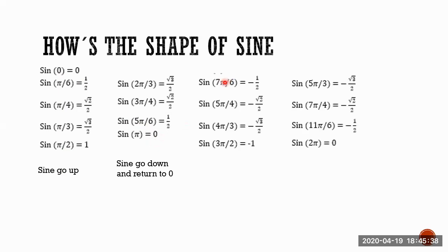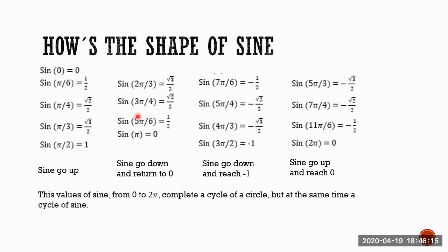But if you see here, for 7pi/6 to 3pi/2, something interesting happened. Now those values we have in here go negative. It means that sine starts going down until -1. Of course, it cannot be less than that. And then for the next group of values, sine goes up and reaches 0. So to understand this better, because practically these are the unit circle values you get, we can conclude how is the shape of sine.